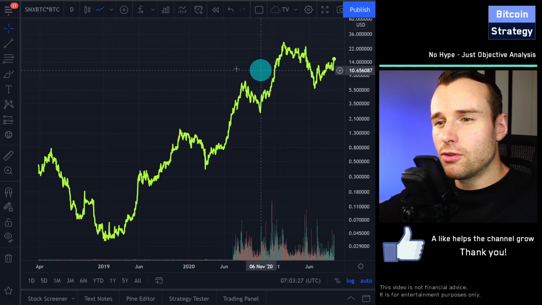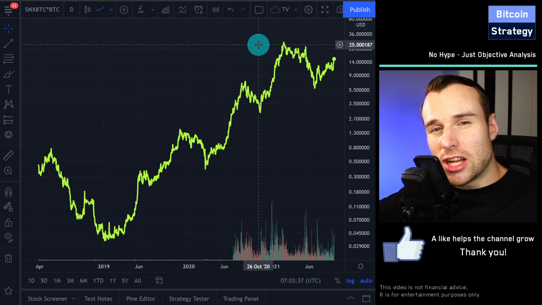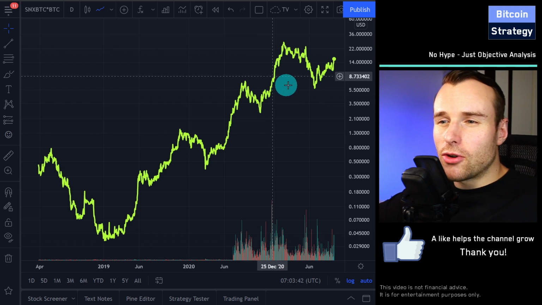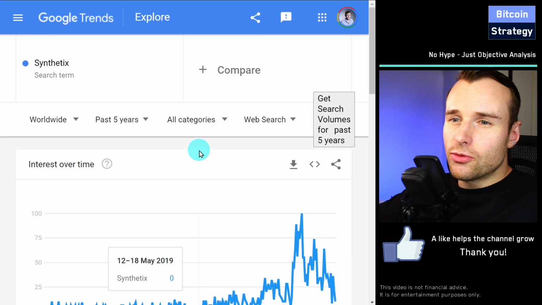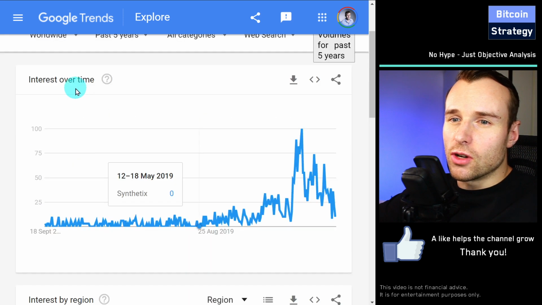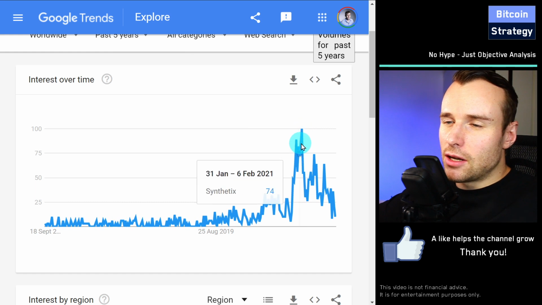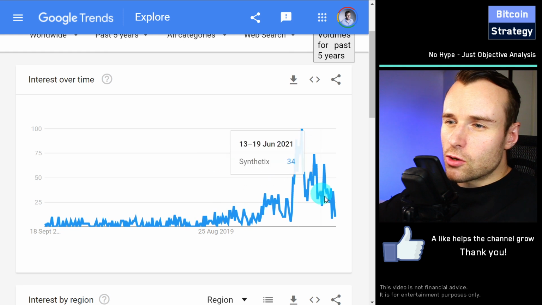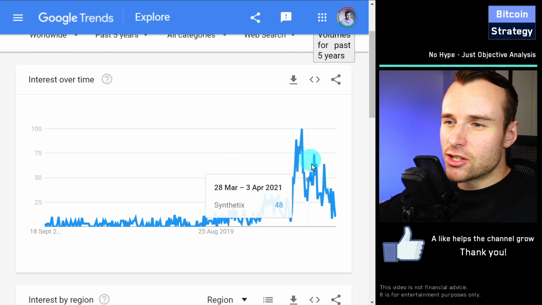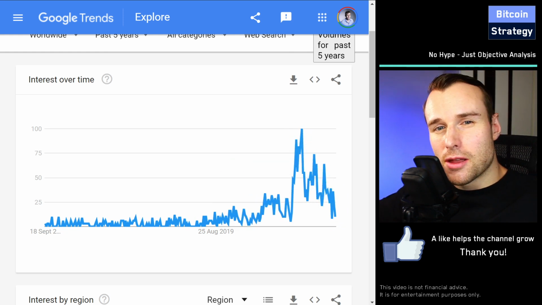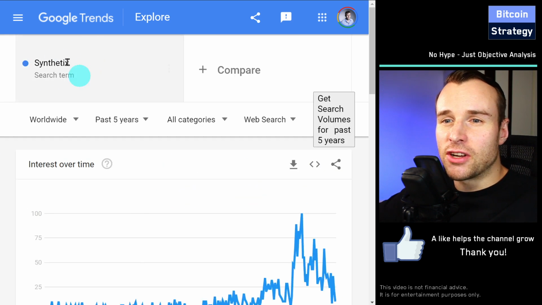But before we dive into the price charts, I wanted to get a general idea how much the platform is currently used. And so here you've got the Google Trend search volume of Synthetix. And it's very interesting. We had the spike around the beginning of the year. And since then we are falling. So it looks like the platform is actually dying. It doesn't look like things are going particularly well, fundamentally speaking.